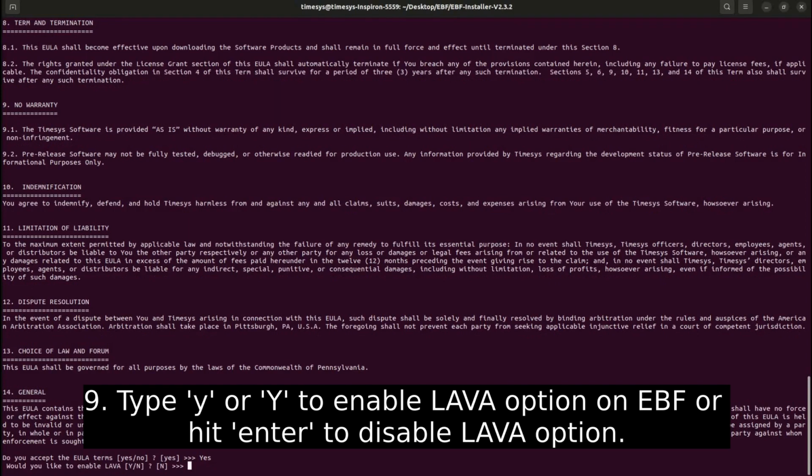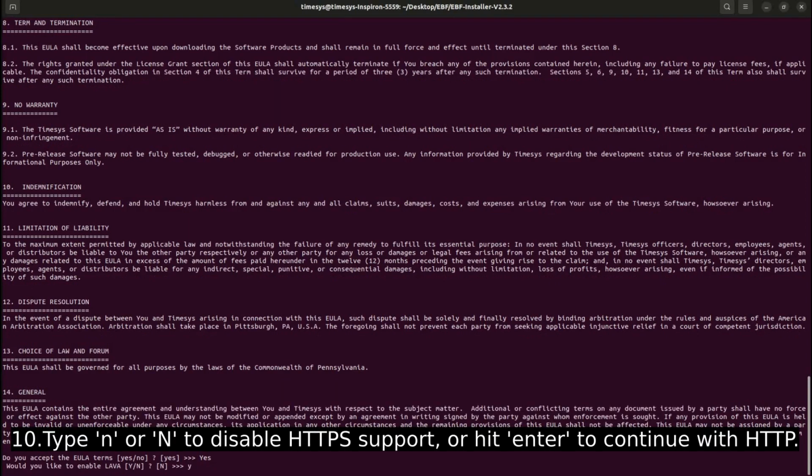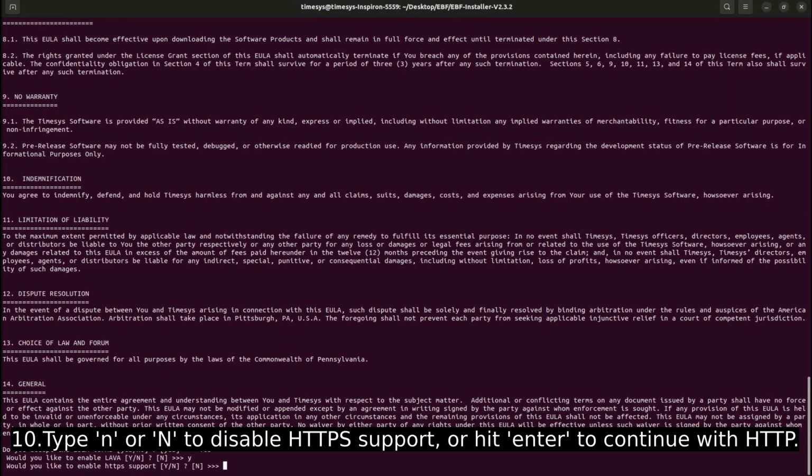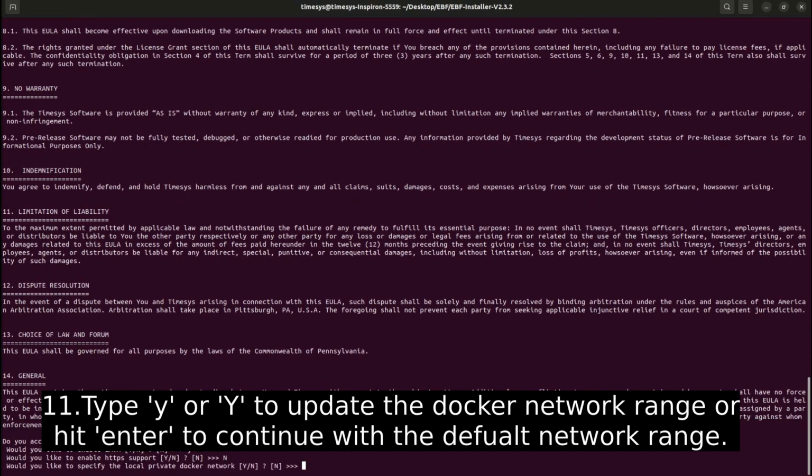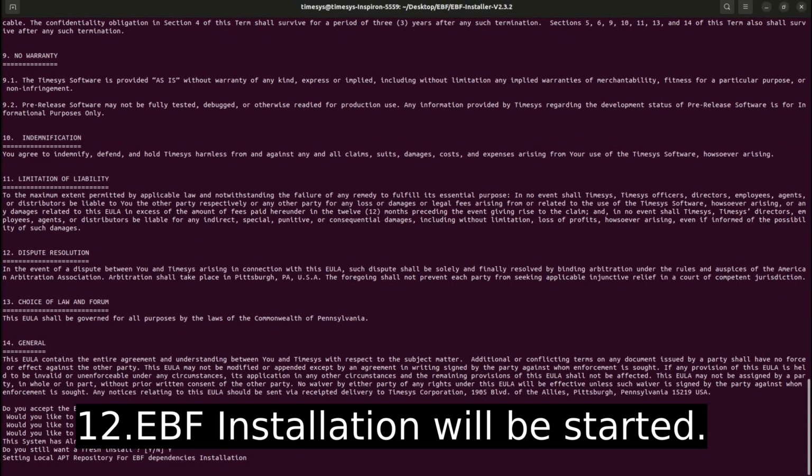Type Y to enable the Lava option on EBF, or hit enter to disable the Lava option. Type N to disable HTTPS support, or hit enter to continue with HTTP. Type Y to update the Docker network range, or hit enter to continue with the default network range. EBF installation will be started.